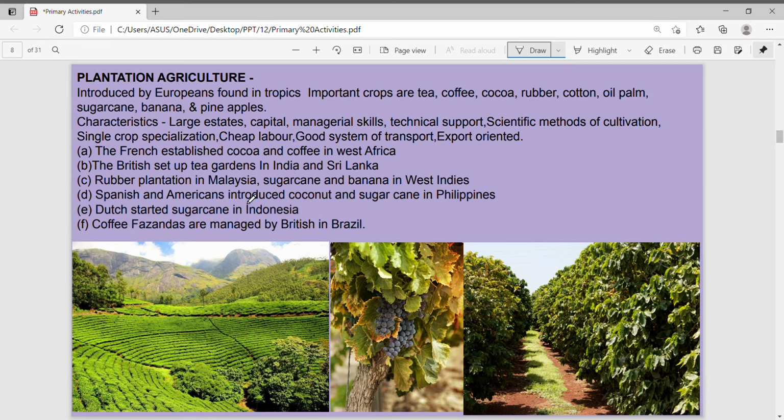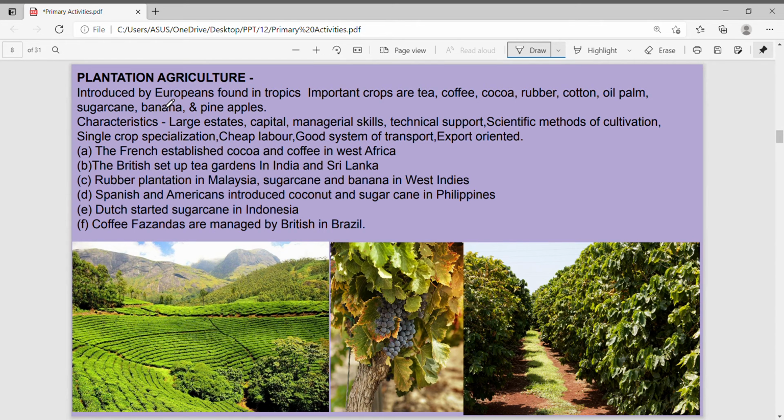Now we are talking about one modern kind of agriculture, the third type of agriculture, which is called plantation agriculture. Plantation agriculture is quite a beneficial type of agriculture. In this, trees or bushes are planted at one time. Once they grow, they give the yield. Every year you don't have to do hard work. You just spray pesticides, insecticides and collect the crop. So it needs a lot of capital investment, but not much hard work. This is called plantation.